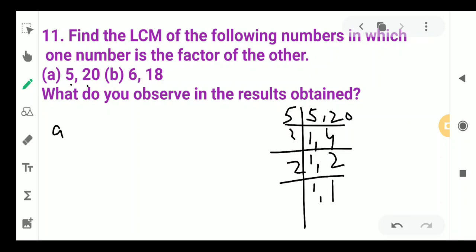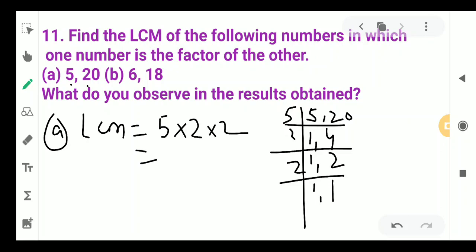So in the first case, LCM will be 5 into 2 into 2. So 5 2s are 10, 10 2s are 20. What we are watching is that 5 was the factor of 20, and when we calculated the LCM of these two numbers, the LCM was the second number, of which the first number was a factor. It is very simple. What is LCM? The lowest common multiple divisible by all. So if one number is a factor of another, LCM will be the greater number.